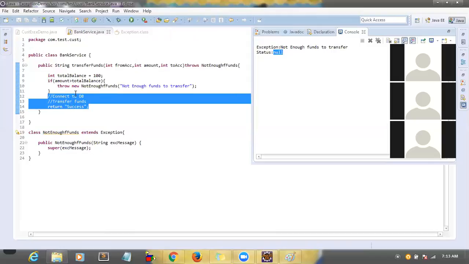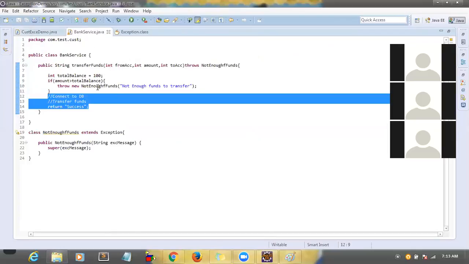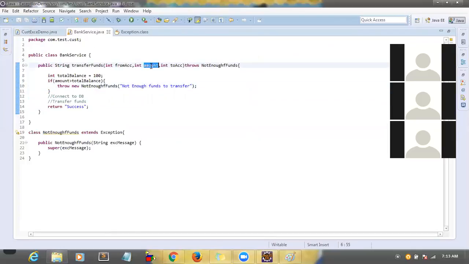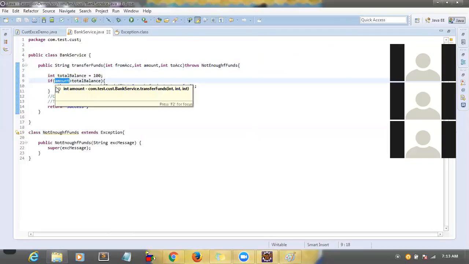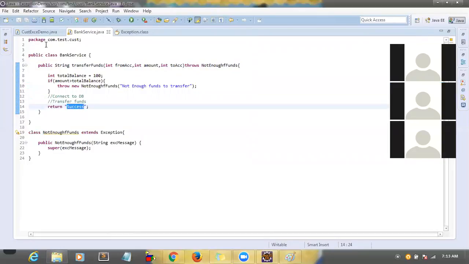Right. So let me try some positive scenario. I want to transfer only $90. In this case, if you are transferring $90, then it will come to here. And what is the amount here? $90. So 90 greater than total, 90 greater than 100. It's false, right? So this particular line will not execute, correct? Then it will return status as success.